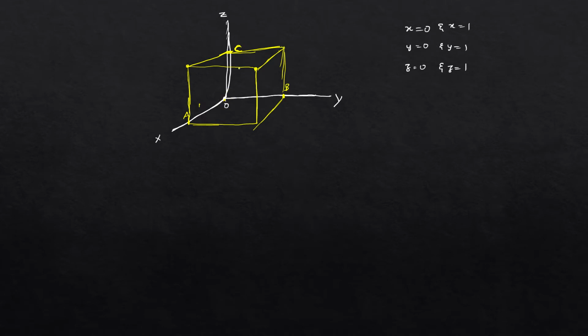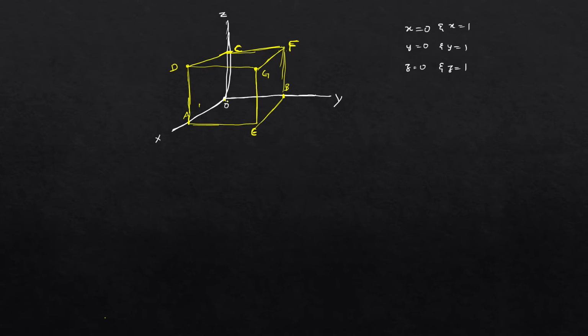So O, A, B, C, and this point exactly parallel to A, I am giving it as D, and this point above B I am giving as E, and this point parallel to C I can write as F. I've given you all the notations, D here, E here, F here and G, which is completely in space.